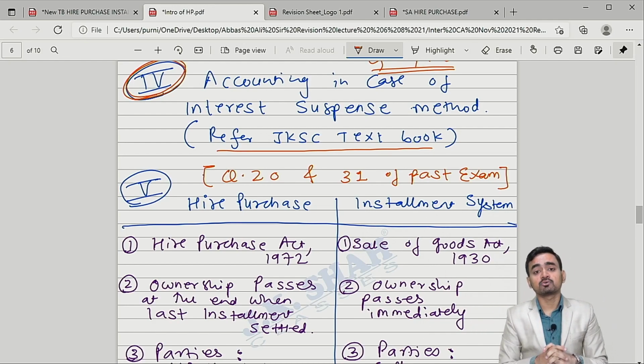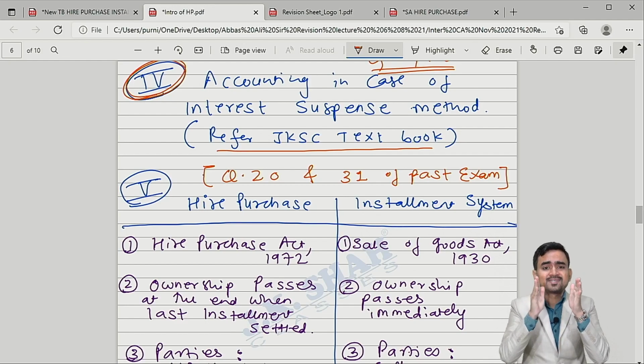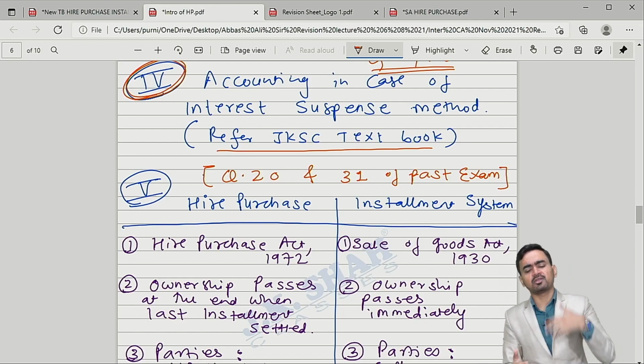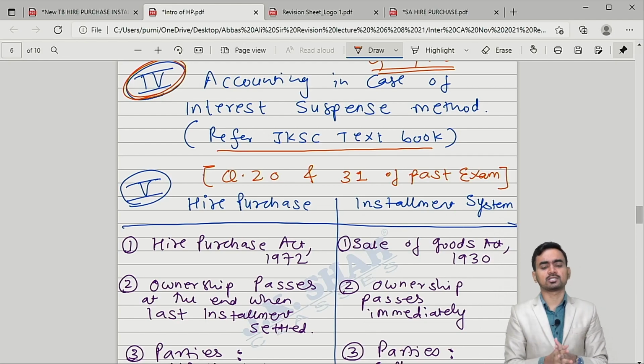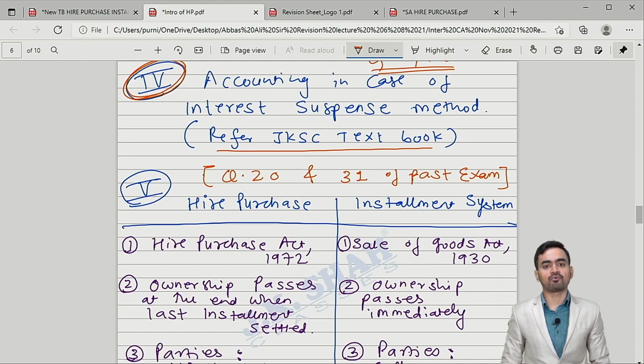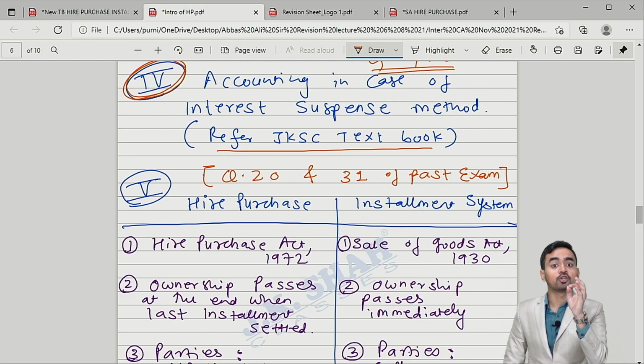But if you study this concept carefully, you can solve 100 sums based on the concept. Is it clear? So it is irrelevant whether you are a JKSC student or non-JKSC student. This revision is very effective for you and I hope you will give your level best and you will get value out of it. Is it clear?